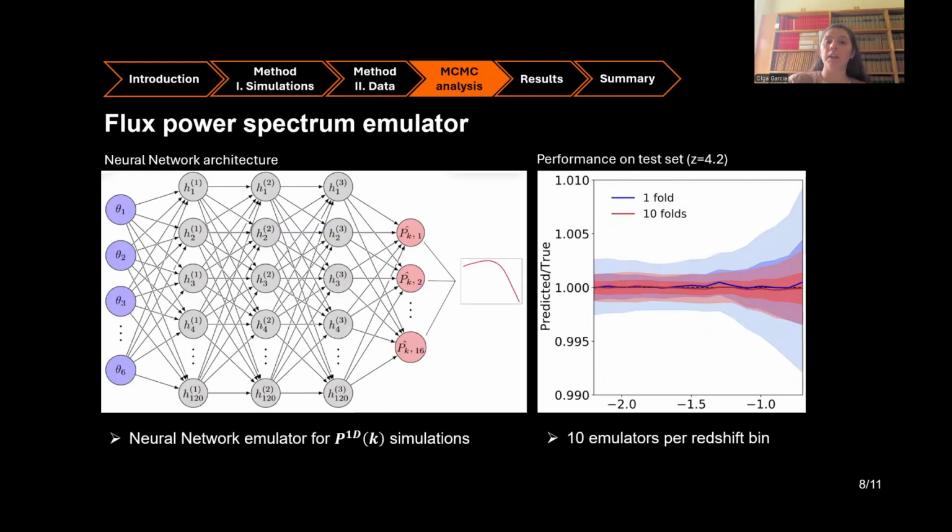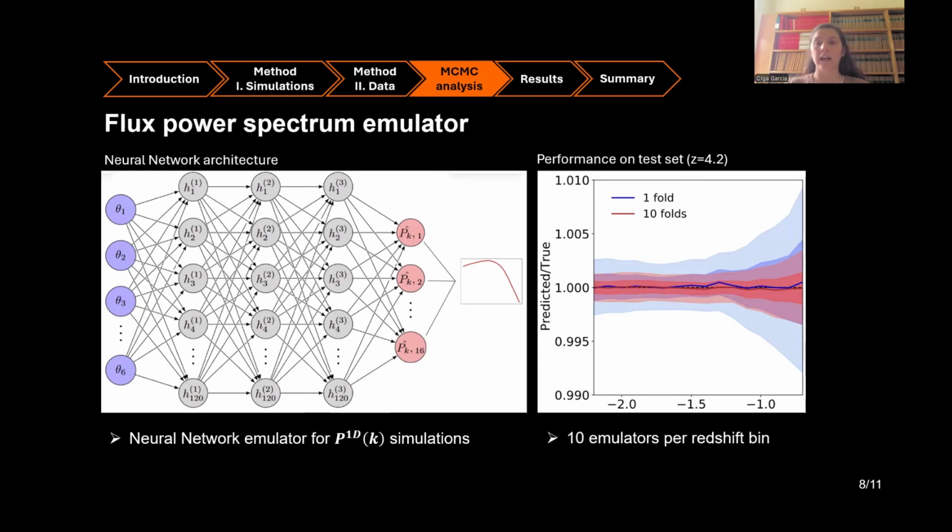And so we consider incorporating a neural network emulator at the likelihood level to speed up this parameter inference step. So on the left-hand side, I am showing the architecture for the emulator, where we have a set of input cosmological parameters, and we have the outputted flux power spectra at the K-bins at which we have available data.